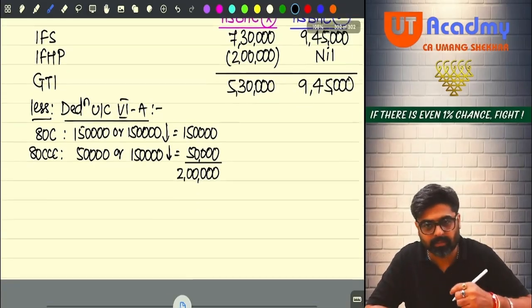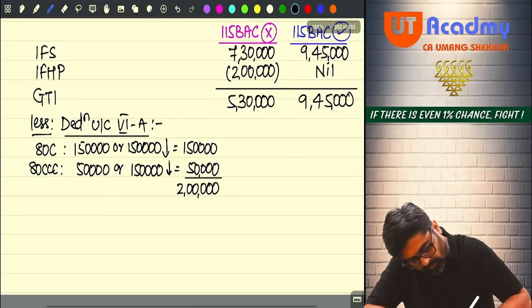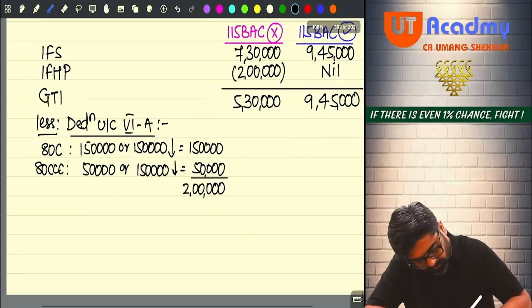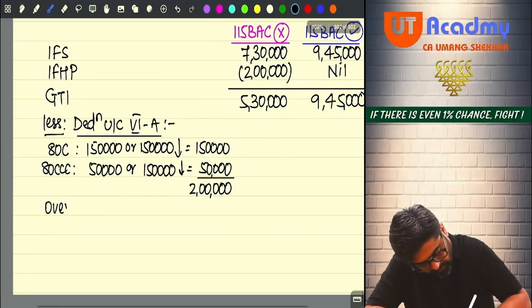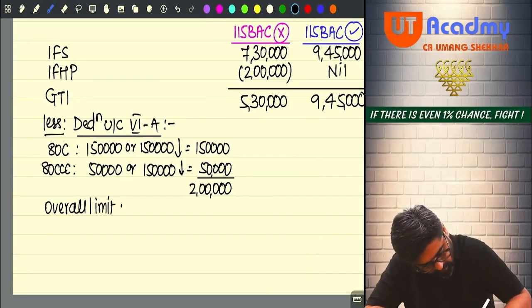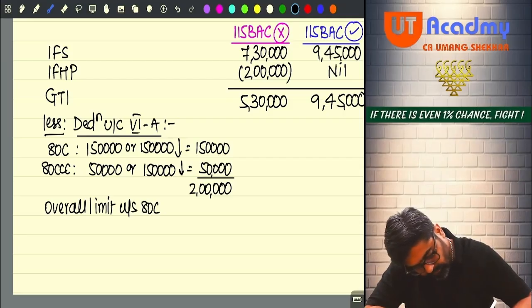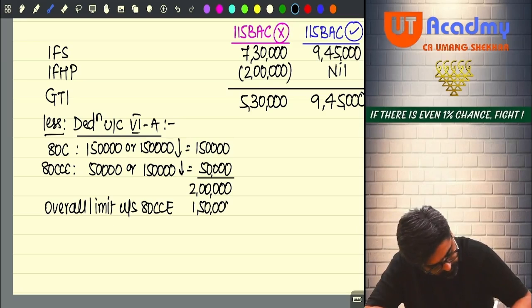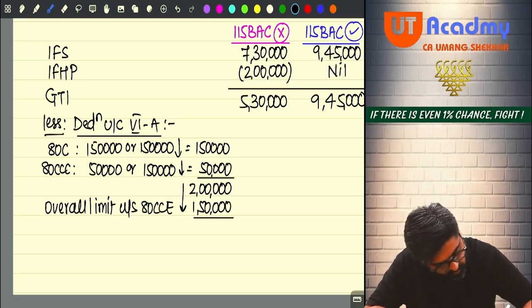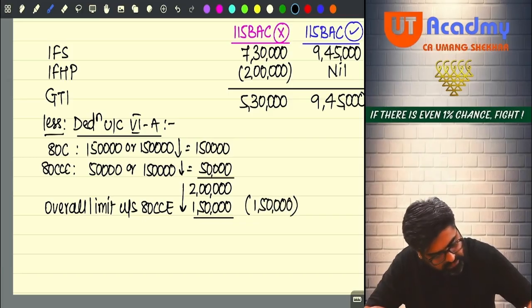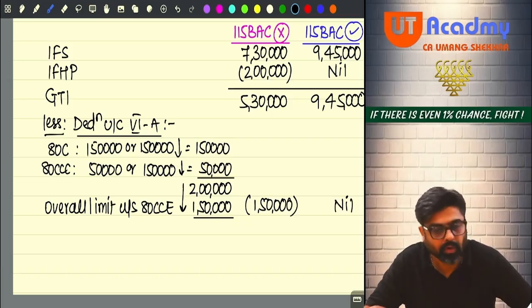So 80C and CCC, both taken together will be subject to the overall limit given under section 80CCE, that is 1,50,000. This or this, whichever is lower, will be 1,50,000 of deduction over here. Now this deduction you cannot claim if you follow 115 BAC.